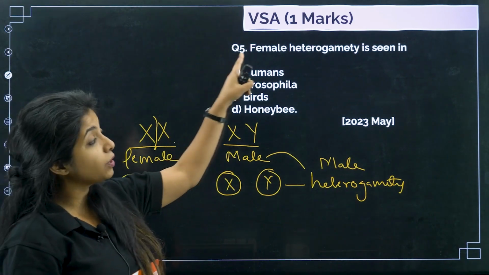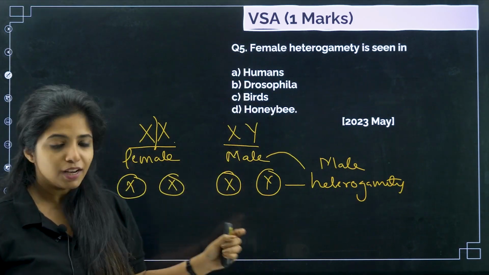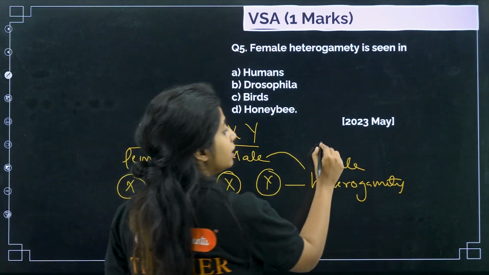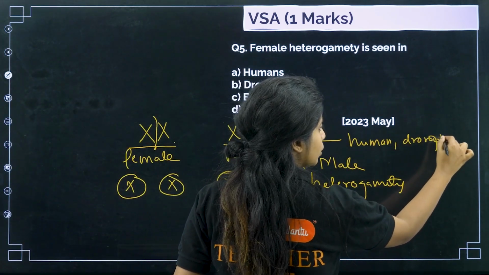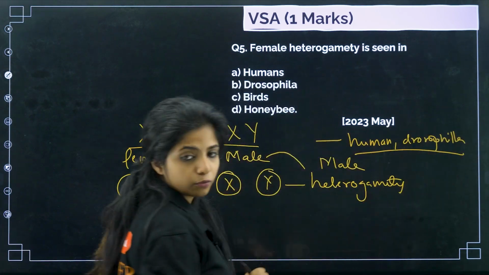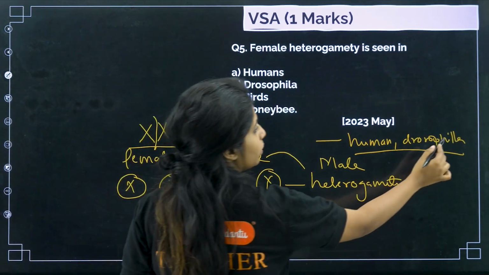So I see male heterogamety over here. Whereas the question is asking about female heterogamety. Where do you see it? You see it in human beings and you see it in Drosophila also. Okay, you see it in humans and you see it in Drosophila. Okay, there's only one L.